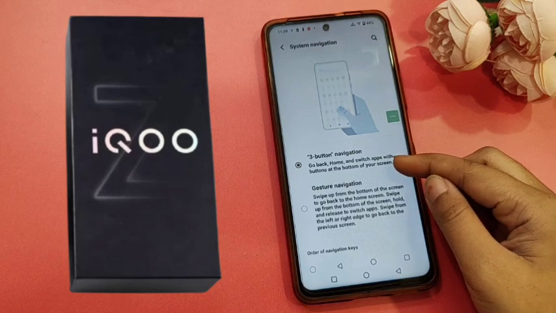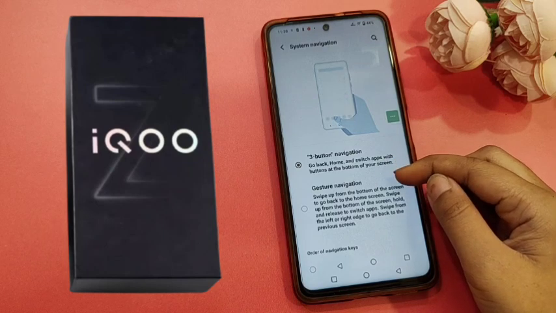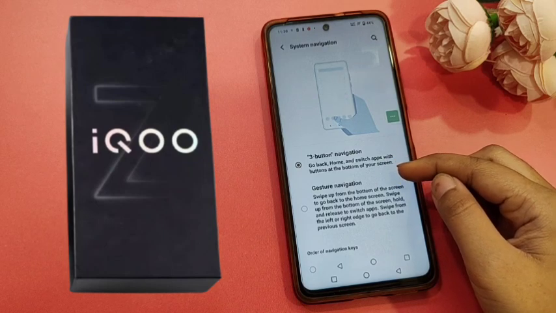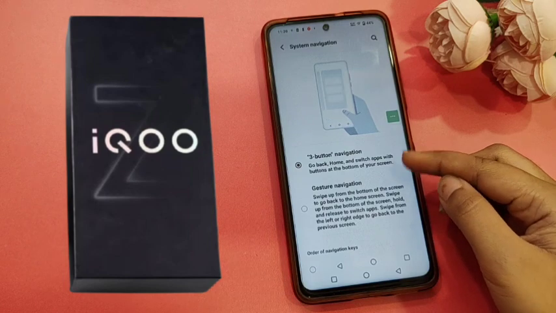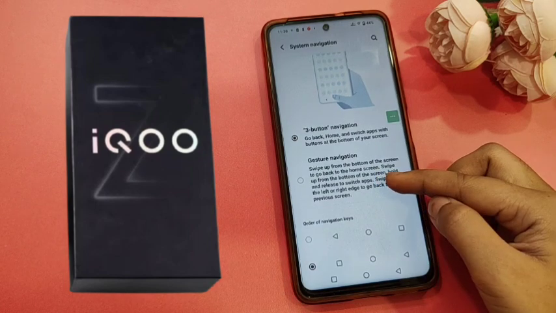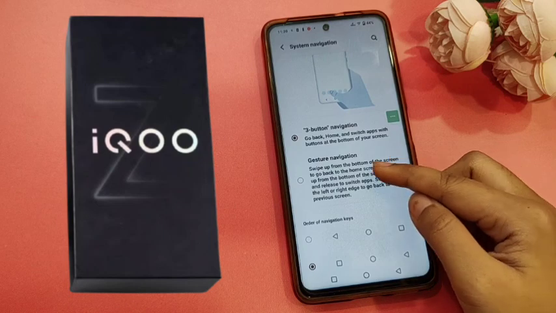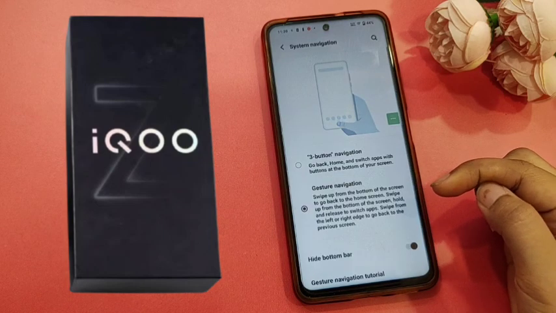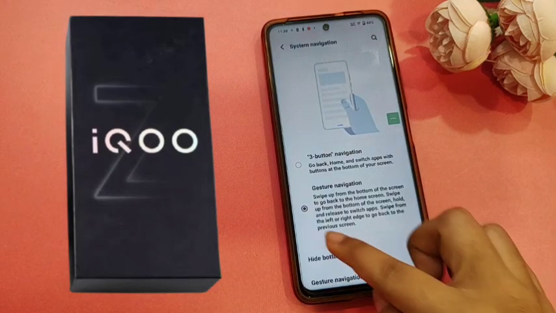Three button navigation: go back, home and switch apps. These buttons are at the bottom of your screen if you want to use them. Gesture navigation: if you want to use the slide, then you can activate this second option. Here the buttons have been removed.